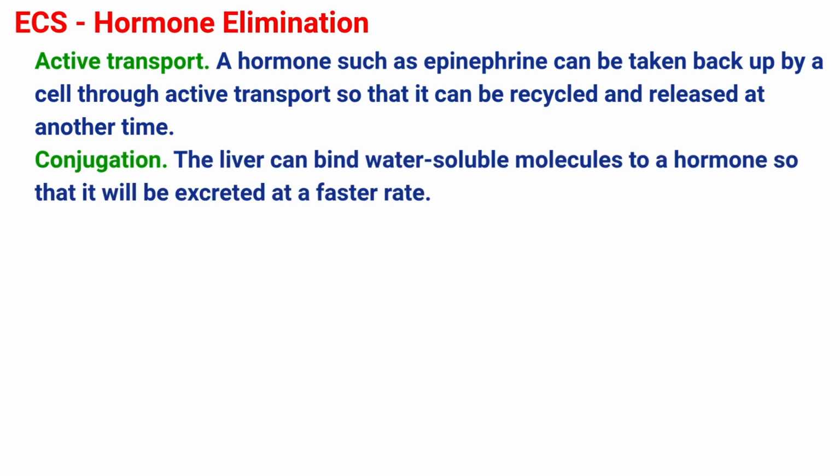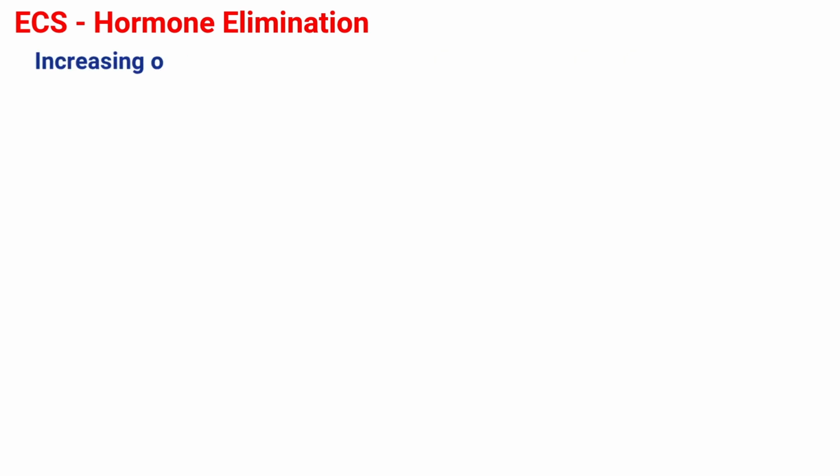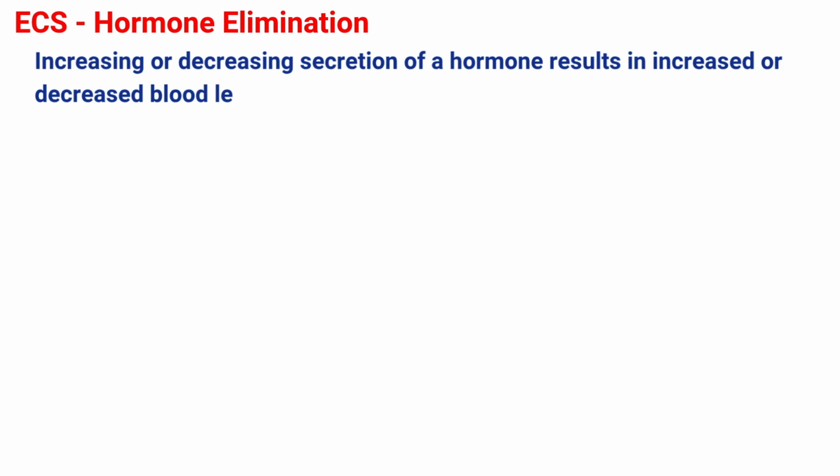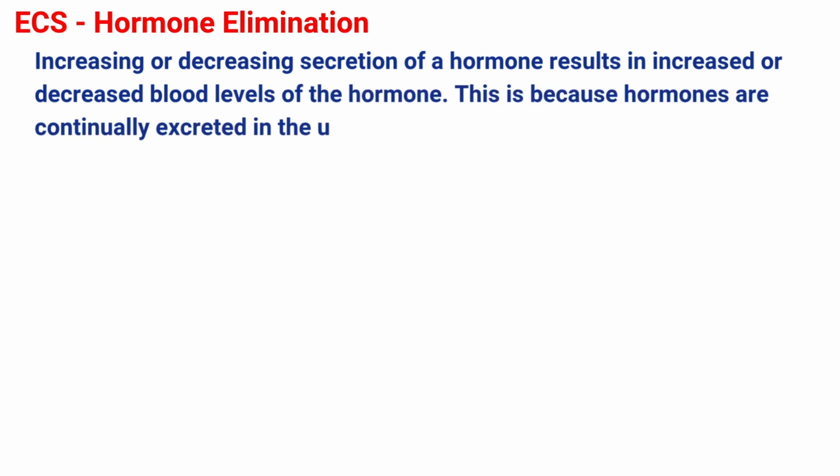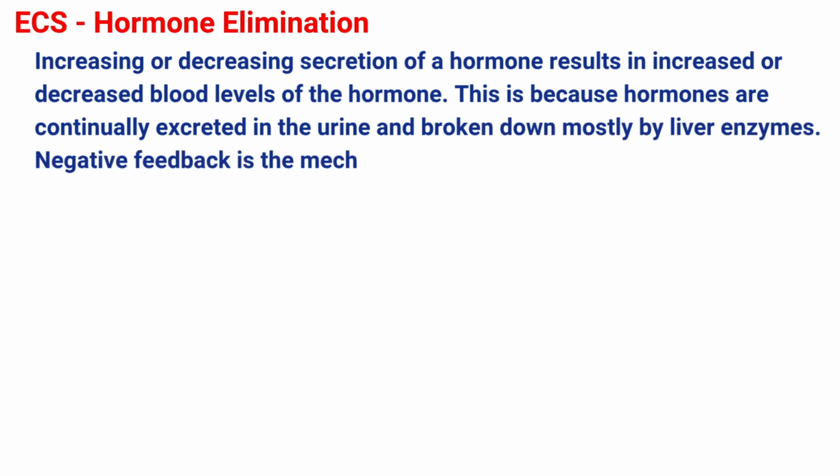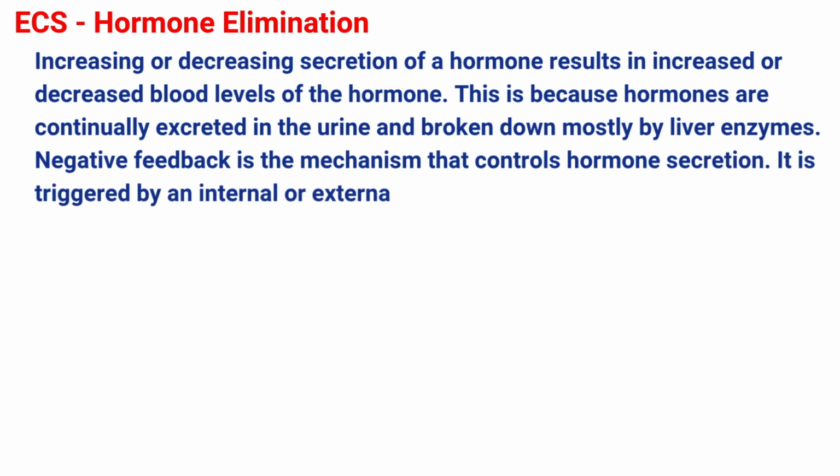Next, elimination through conjugation. The liver can bind water-soluble molecules to a hormone so that it will be excreted at a faster rate. Increasing or decreasing secretion of a hormone results in increased or decreased blood levels of hormone. This is because hormones are continually excreted in the urine and broken down mostly by liver enzymes. Negative feedback is a mechanism that controls hormone secretion. It is triggered by an internal or external stimulus.